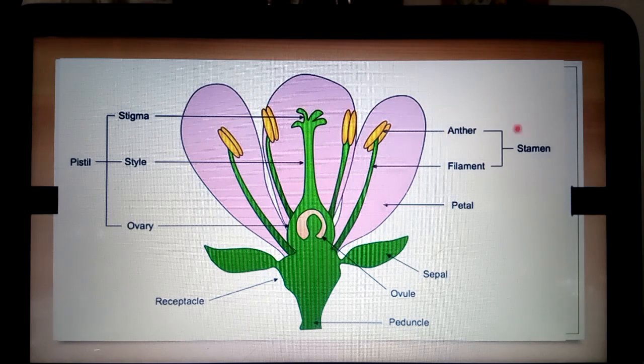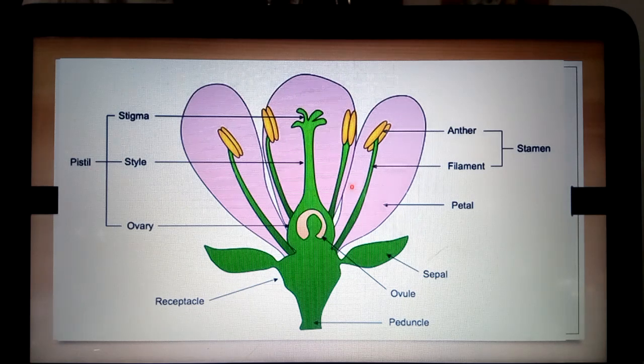Then we go to the important structure, the stamen, which we also call the androecium, the male reproductive structure. It is made up of the anther and the filament. The anther consists of reproductive tissues and undergoes the process of microsporogenesis to form the microspores, which we call pollen grains. Then this part consists of stigma, style and ovary, which we call the pistil or gynoecium.